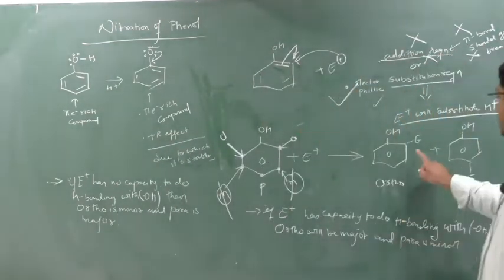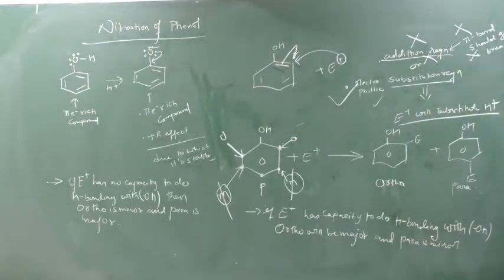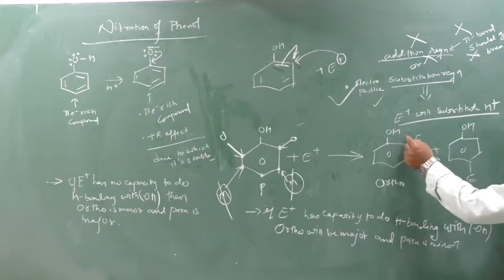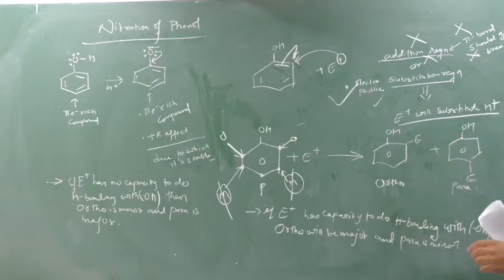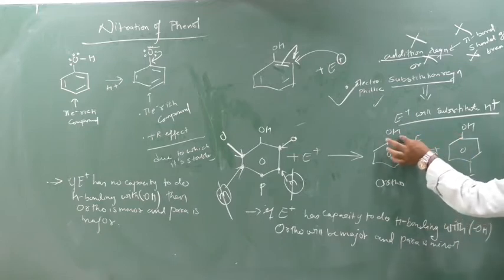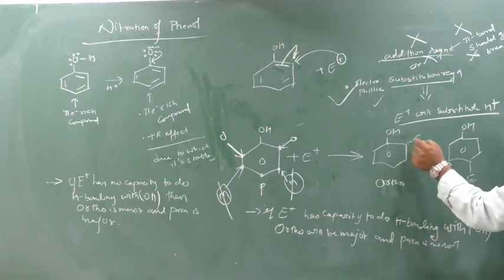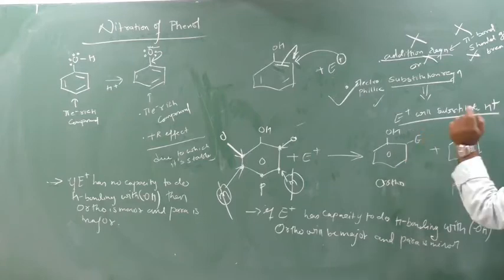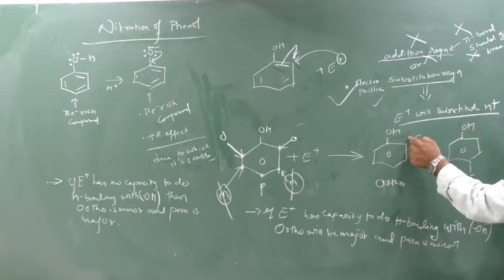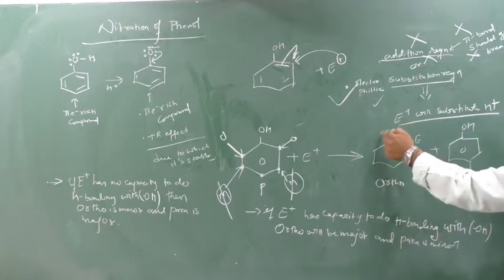See, if E is present here and it has a capacity to do hydrogen bonding between E and OH, meaning if there is a hydrogen bond present between O and H, so this compound will be stable.